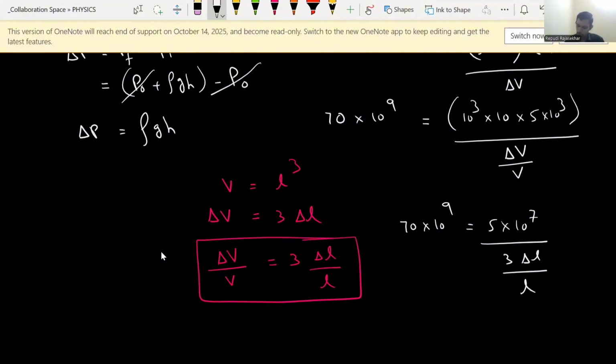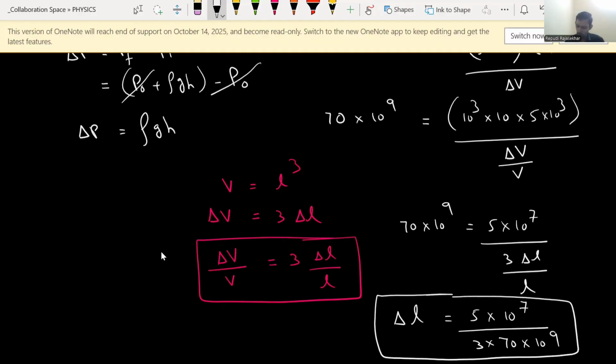So in the entire equation we need to calculate delta L. So delta L equals 5 into 10 to the power of 7 divided by 3 into 70 into 10 power 9. L value is 1, they have given already, so no need to consider. If you simplify this, you will get the final answer for this change in depth.